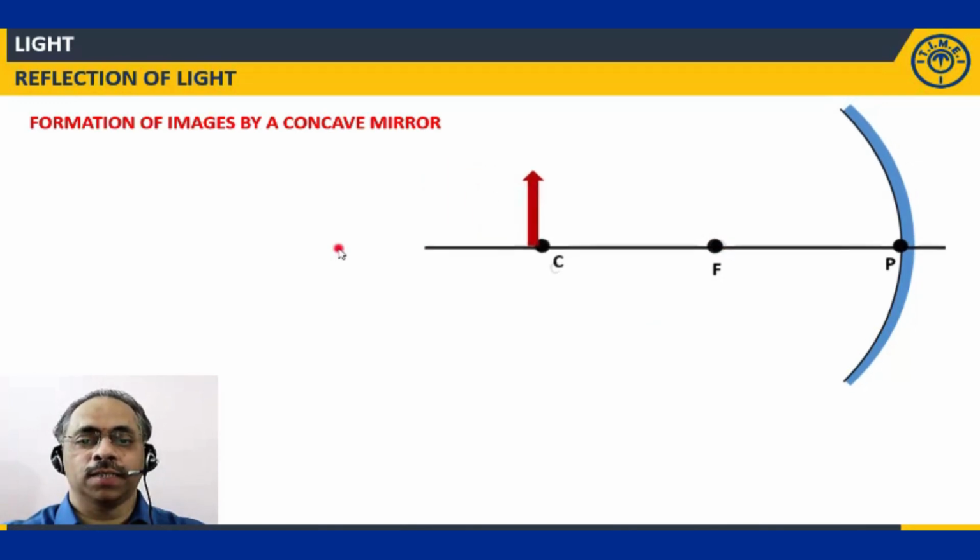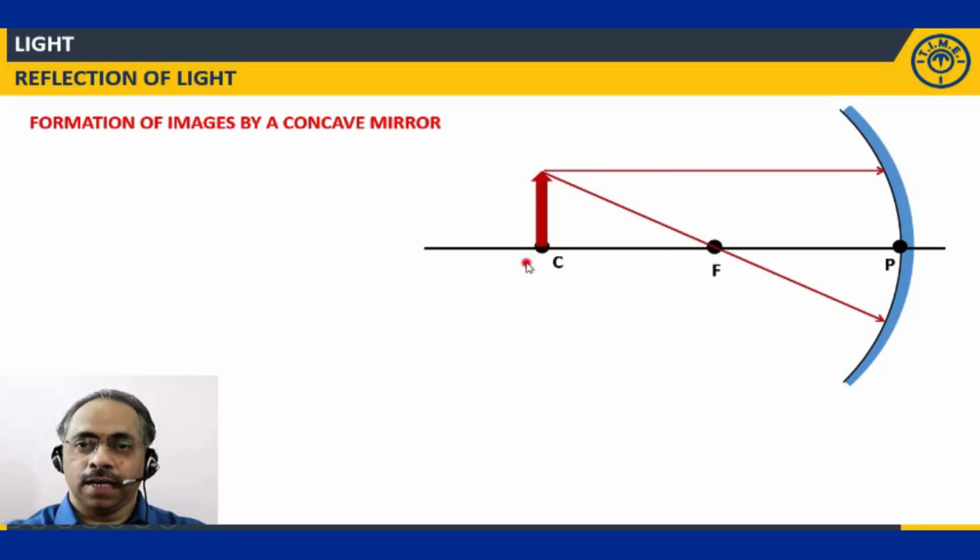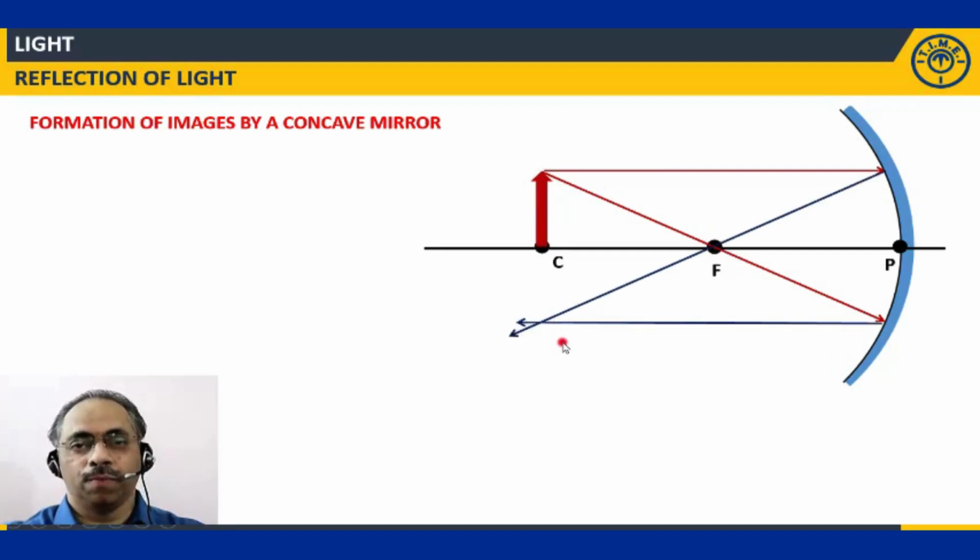So we'll move the object closer and we'll place it at the position C. That means center of curvature. Now I'll again follow the same procedure. I will take one light ray parallel to the principal axis, another light ray passing through the focus. As we discussed earlier, this light ray after reflection will pass through the focus, and this light ray after reflection will go parallel to the principal axis. Let us see how they go. Now this is the position where the image is formed.